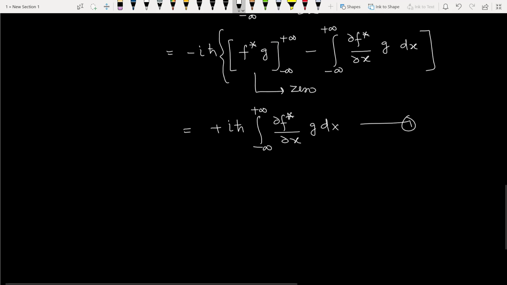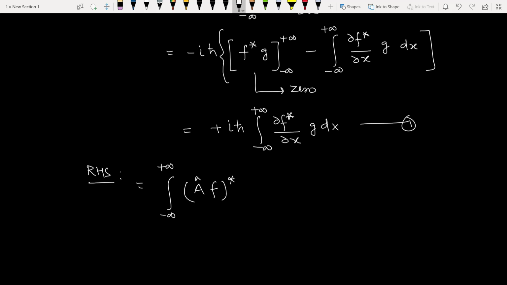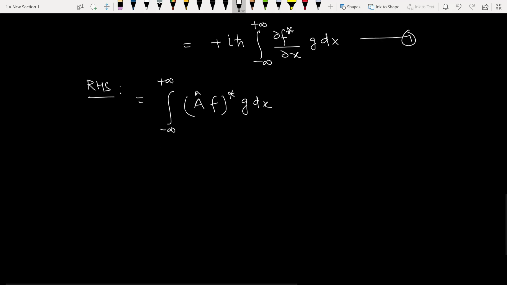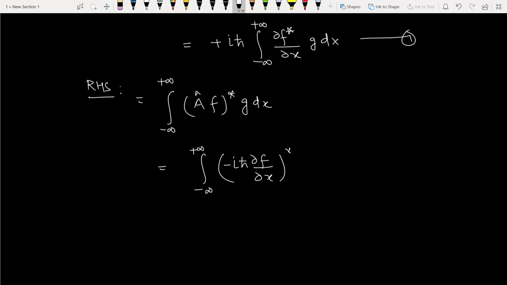Now we come to right hand side. Right hand side will be integral minus infinity to plus infinity of A cap f star g dx. Star means complex conjugate. So when we substitute here, minus i h cut del f upon del x star g dx.